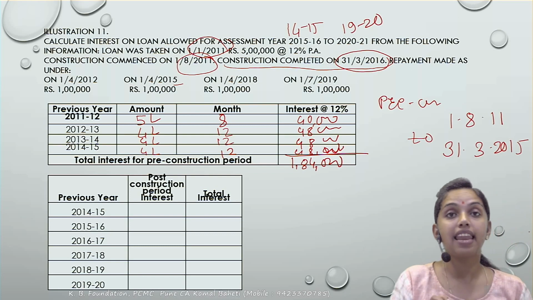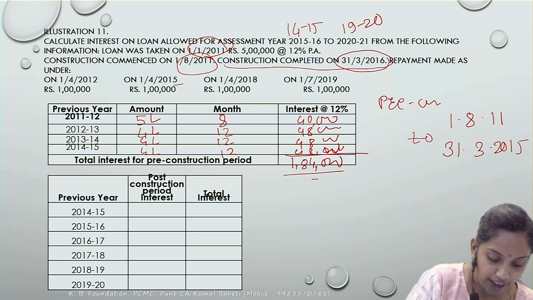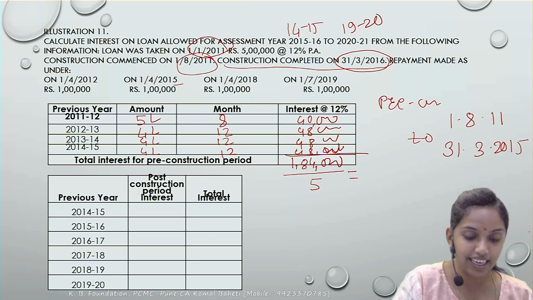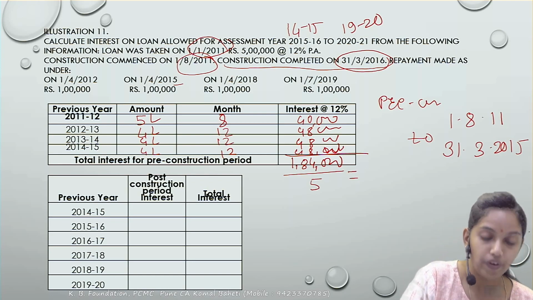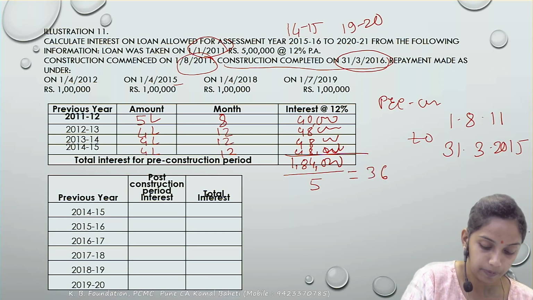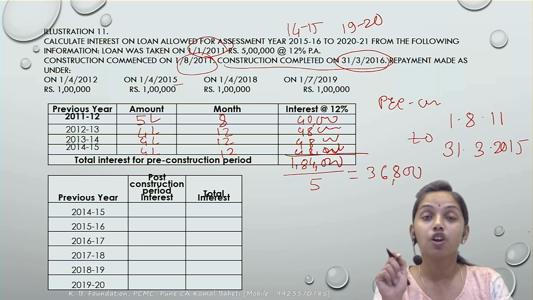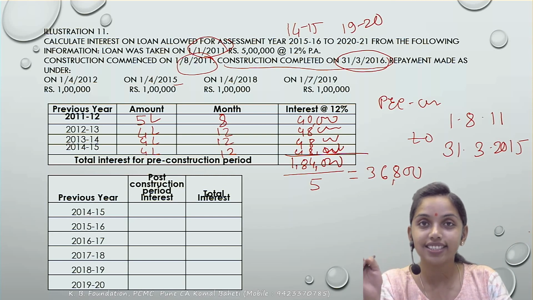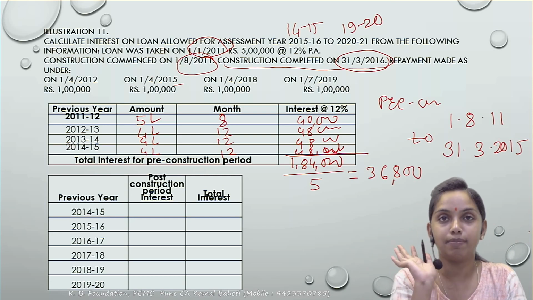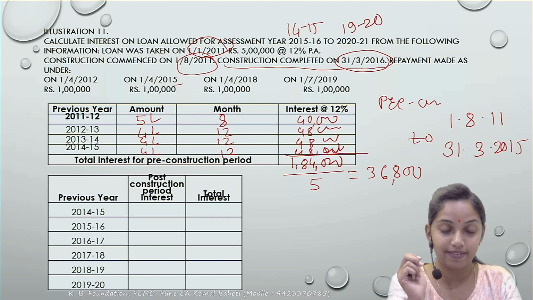This interest would be allowed as a deduction in the post-construction period in 5 equal installments. So each year how much deduction is available? So 184 divided by 5, it comes to 36,800. So this pre-construction period interest would be allowed as deduction from which year? 15-16. Each year you will get this amount as a deduction, plus your post-construction interest as well.